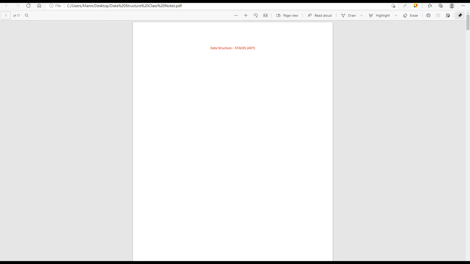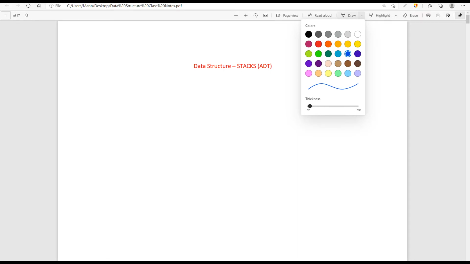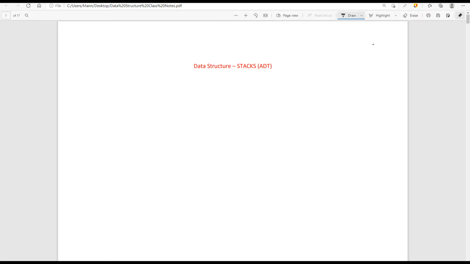Okay, so the second type of ADT that we are going to study now is the stack ADT. Stack as a data structure. Now we have the concept of this particular linked list, which is nothing more than a sequential data structure.